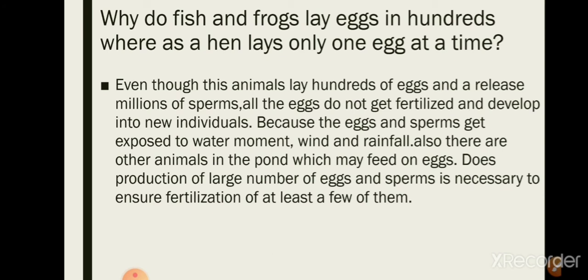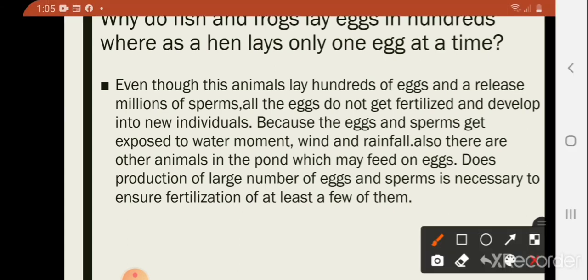Also, there are animals in the pond which may feed on eggs. So even though they have hundreds of eggs, only a few get fused and become new individuals.